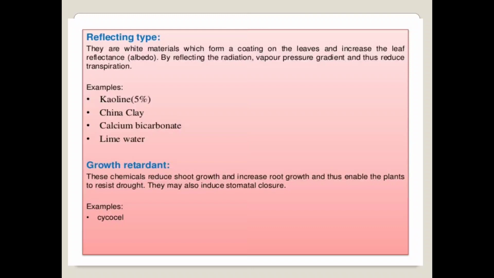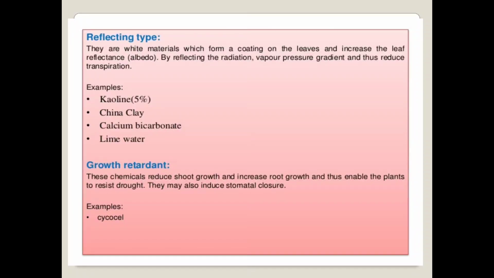Then there are some examples of the reflecting type of anti-transpirants. These are kaolin, then china clay, calcium bicarbonate, and lime water. These are the examples of the reflecting type of anti-transpirant.